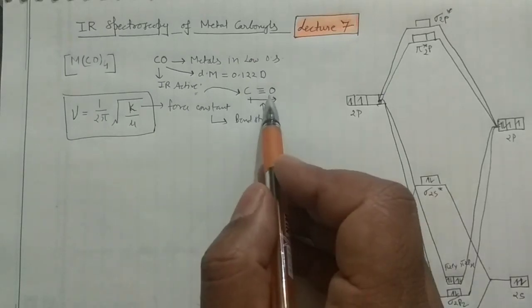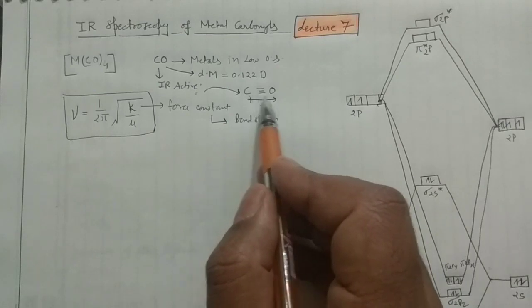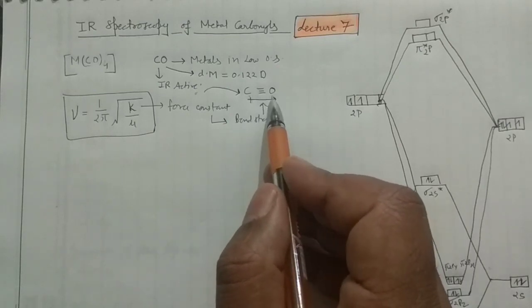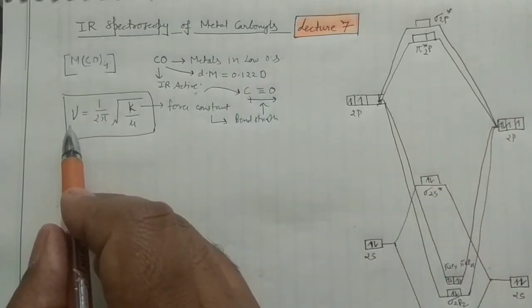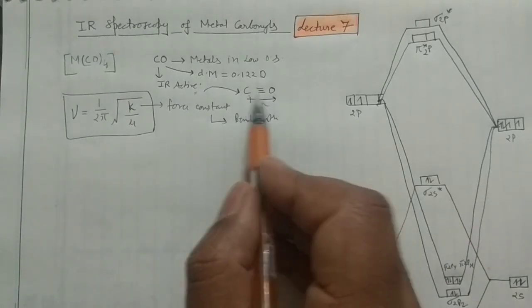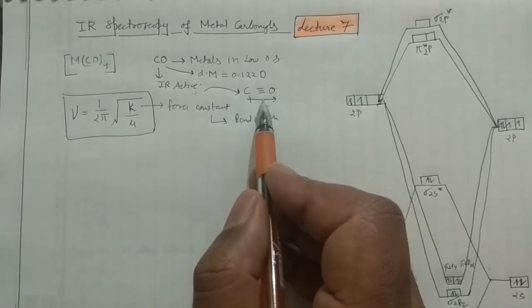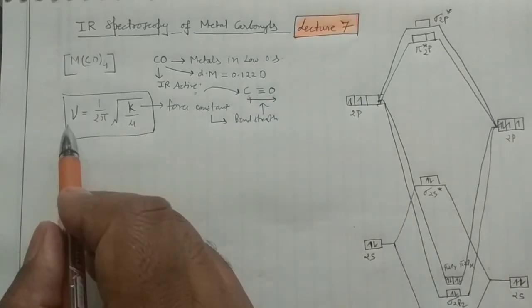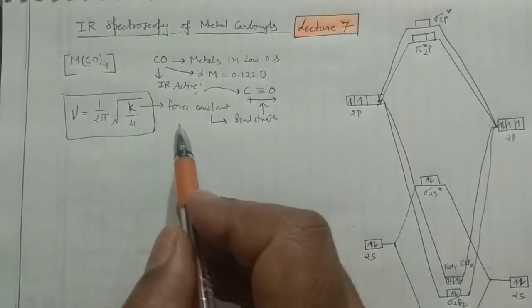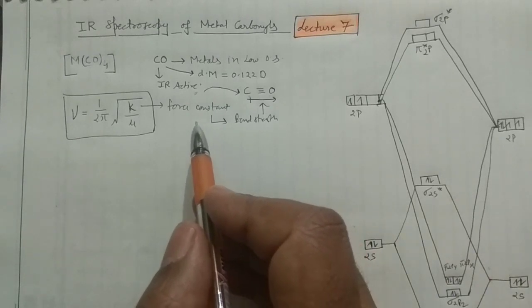See, if the bond strength is very high, you will require high energy to stretch this bond, and when you require high energy, the vibrational frequency would be very high. When the bond strength is weak, you will require low energy to stretch this carbon-oxygen bond, and when you need less energy, your vibrational frequency would be low. So you should keep these fundamental concepts in mind.